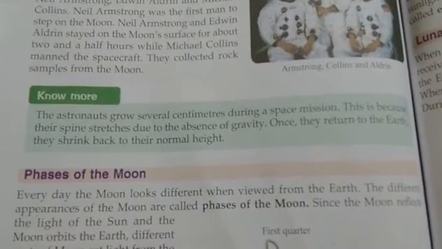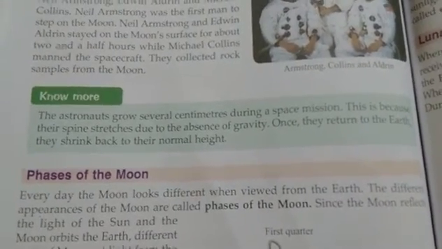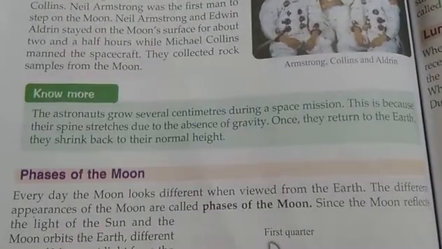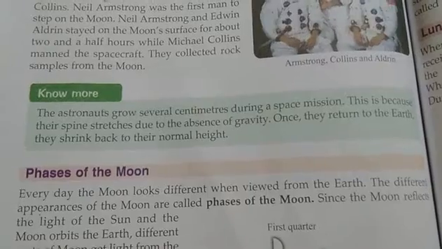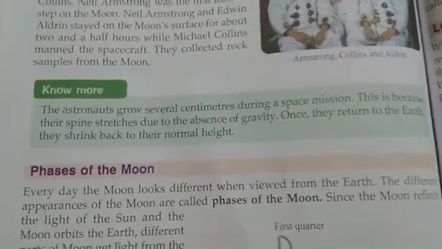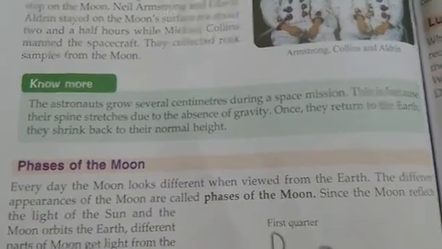You know, the astronauts grew several centimeters during a space mission. This is because their spine stretches due to the absence of gravity. As in space, there is no gravitational force at all. Once they return to the Earth, they shrink back to their normal height. Very interesting, isn't it?